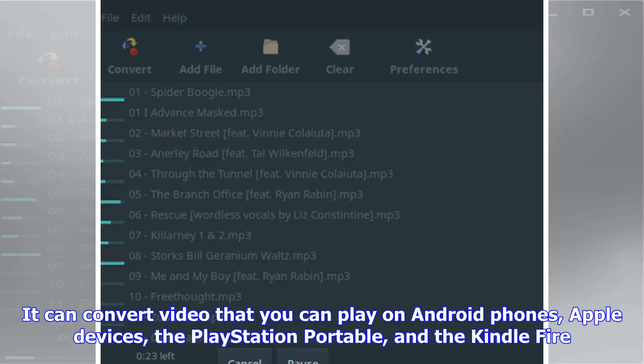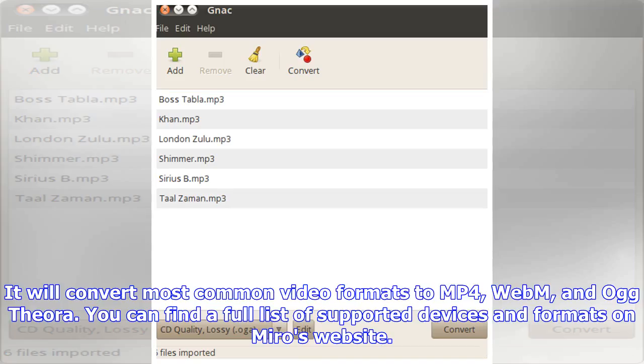It can convert video that you can play on Android phones, Apple devices, the PlayStation Portable, and the Kindle Fire. It will convert most common video formats to MP4, WebM, and OGG. You can find a full list of supported devices and formats on Miro's website.